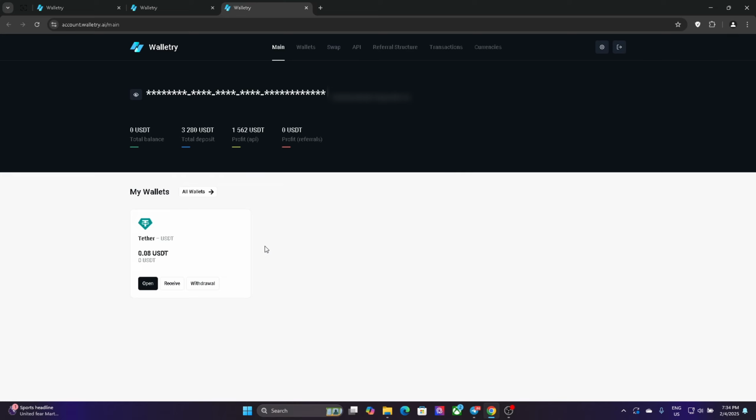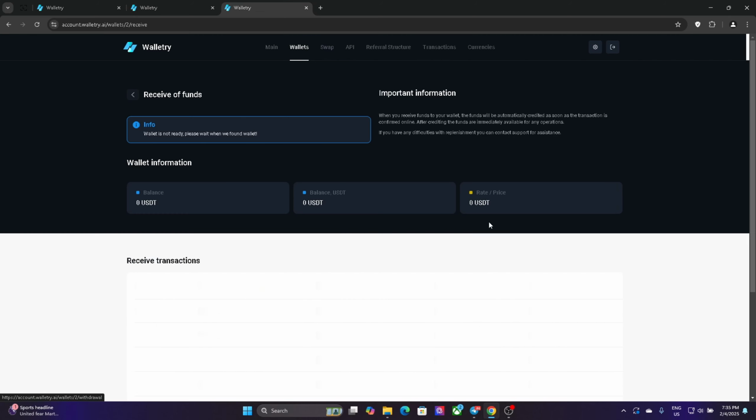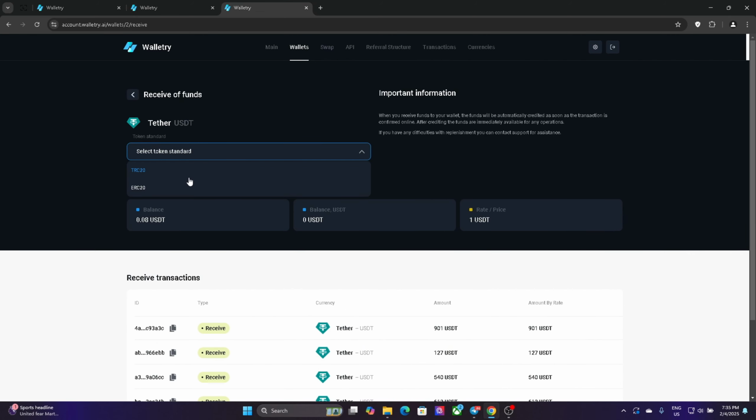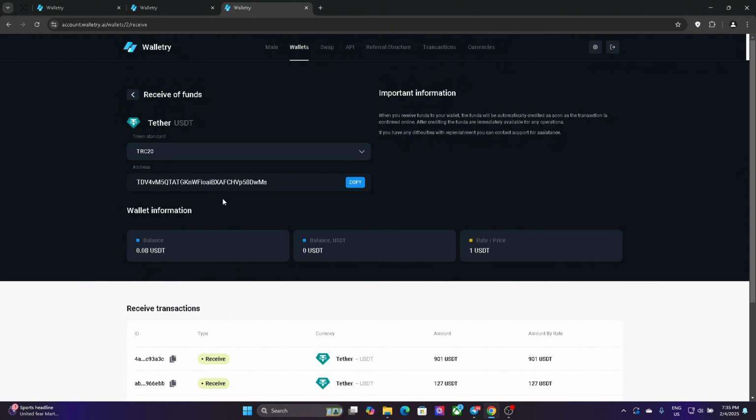So how should you start? Let's start by adding money to the wallet, the Walletry. After you do the registration, it's going to ask you to confirm the email. You're going to have seed phrases, everything to secure your wallet. So you come to wallets, you click receive, and then you select the token. So it's going to be the network. Normally I use TRC20 because you are going to pay more fees in the Ethereum network. So TRC20. I'm going to copy this address, and then I'm going just to top up my Walletry wallet, let's say, and it's going to appear here.